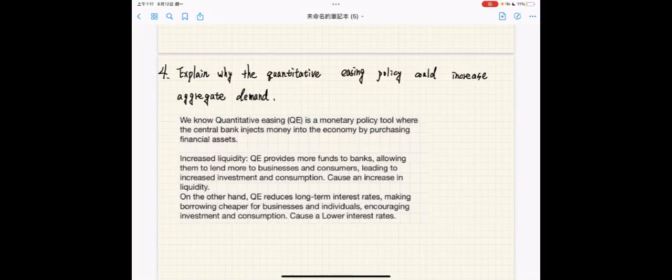It increases liquidity: QE provides more funds to banks, allowing them to lend more to businesses and consumers, leading to increased investment and consumption. On the other hand, QE reduces long-term interest rates, making borrowing cheaper for businesses and individuals, encouraging investment and consumption.